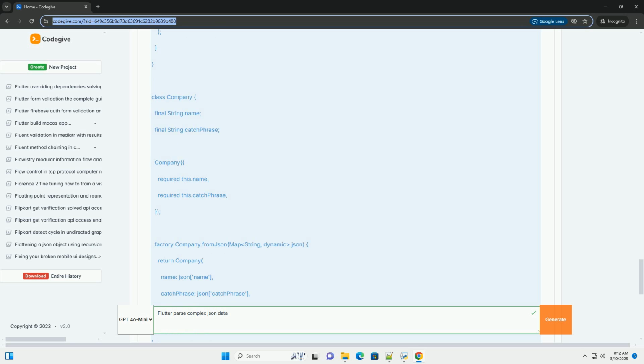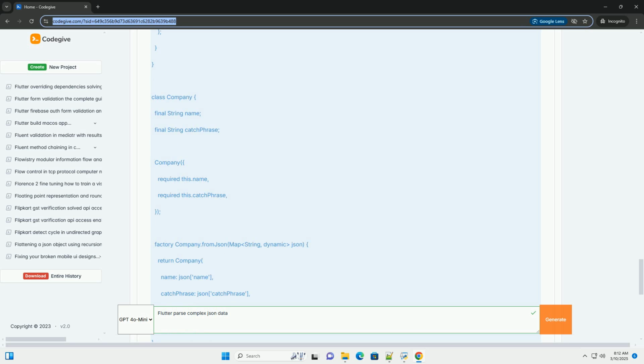The JsonKey annotation allows you to specify custom names for the JSON keys, for example email_address maps to the email field. Now, the code to convert your JSON becomes much simpler, leveraging the generated _$UserFromJson method.